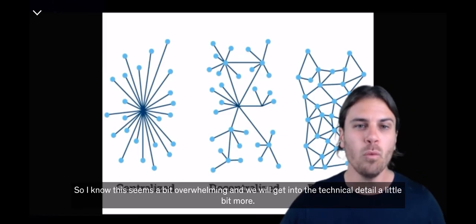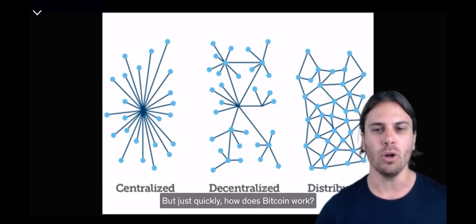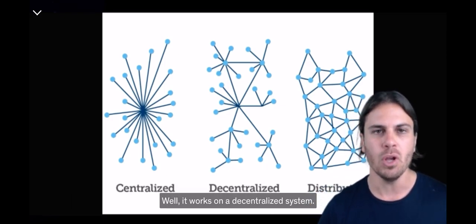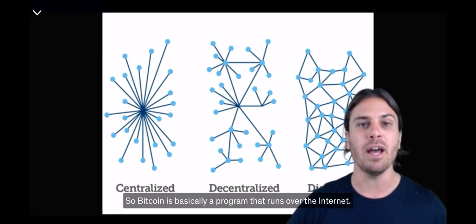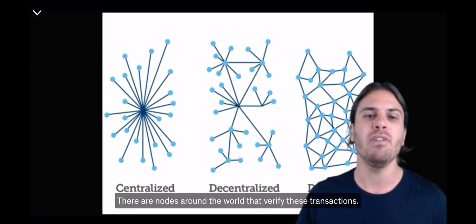So I know this seems a bit overwhelming and we will get into the technical detail a little bit more, but just quickly, how does Bitcoin work? Well, it works on a decentralized system. So Bitcoin is basically a program that runs over the internet. There are miners around the world, there are nodes around the world that verify these transactions.